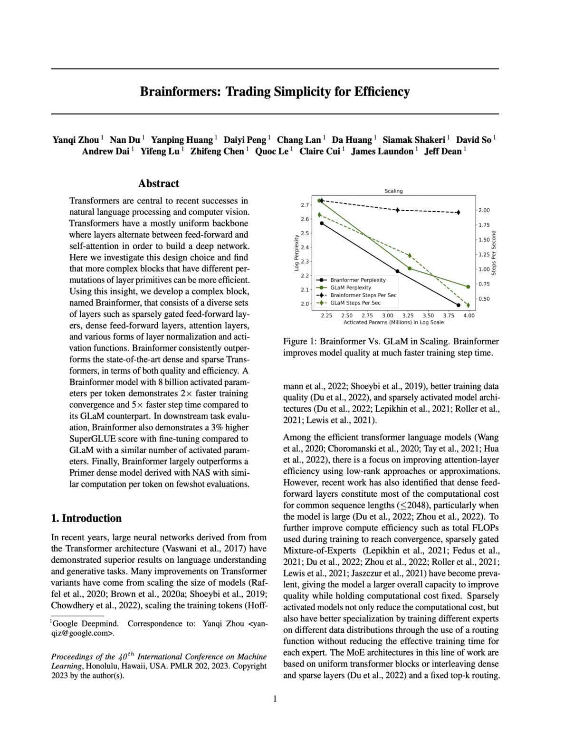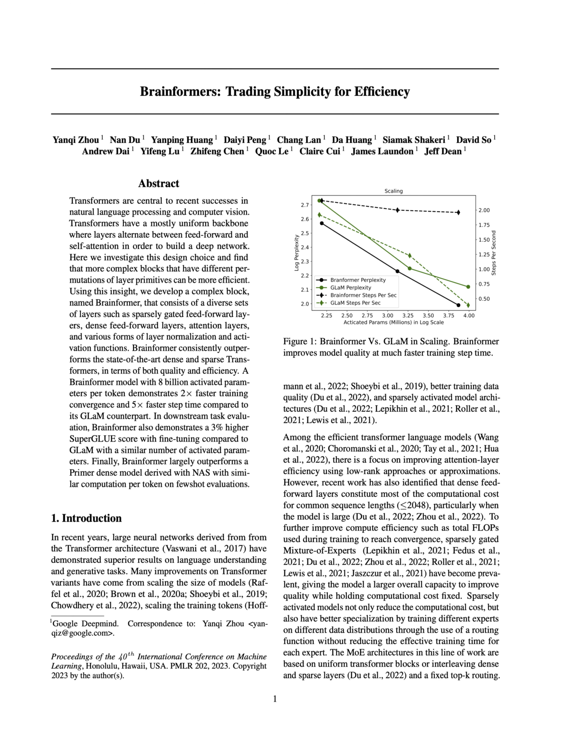Among these efficient language models, there's a trend towards enhancing the efficiency of attention layers with methods such as low-rank approaches or approximations. Nevertheless, recent research has highlighted that the dense feed-forward layers can often be the major source of computational cost, particularly when the model is large and dealing with common sequence lengths up to 2048.